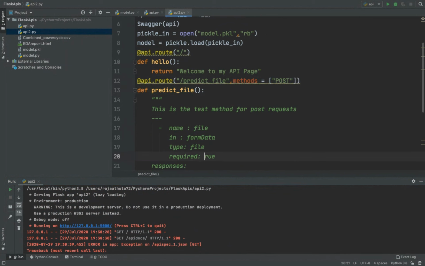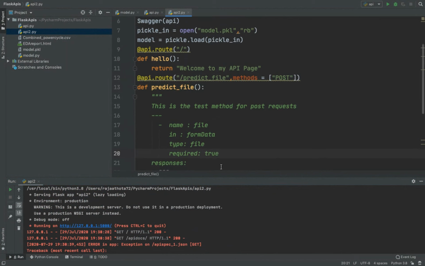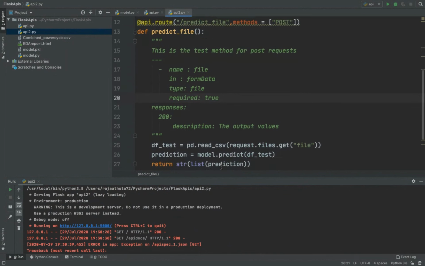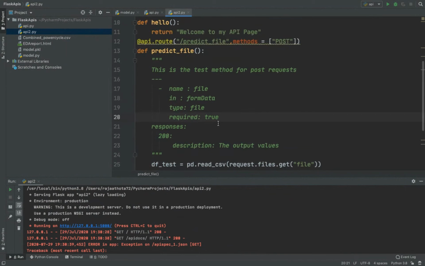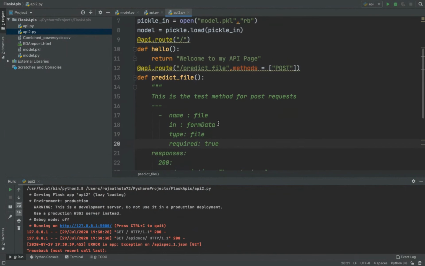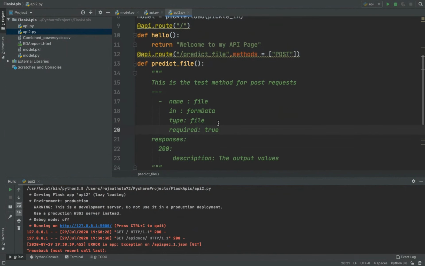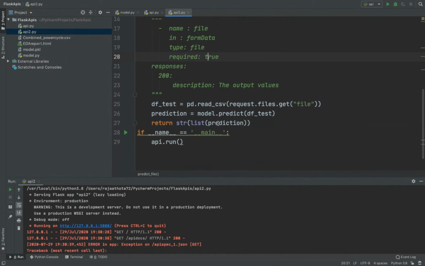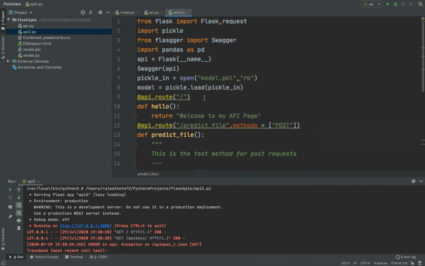And here I'll just make it small, required true, and responses, it's clear only 200, and it should go with a fine description. So once it is done, everything is clear, and api.run, it is main only, it is running, that's fine. So everything is cool. I just changed the names a little bit.